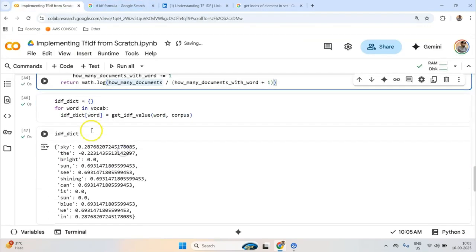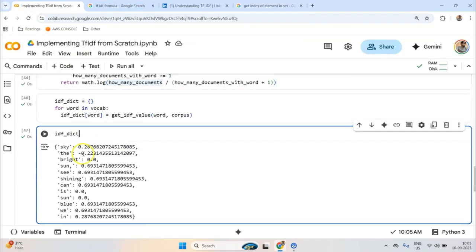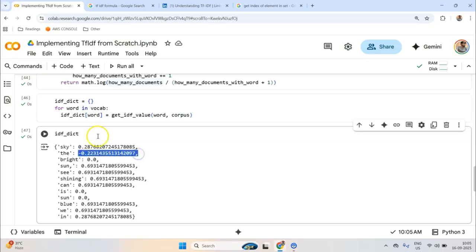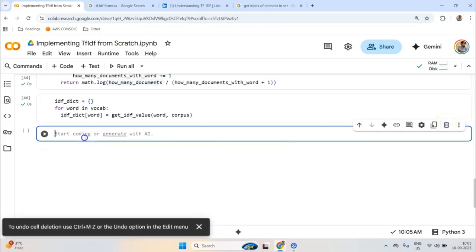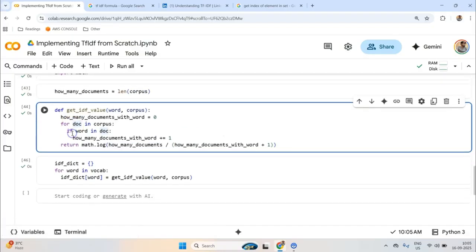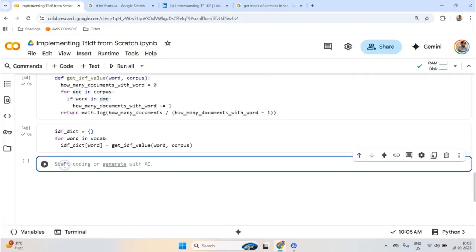Maybe because of log, but yeah, I think this is the process. But something is not right with this IDF value, but we will figure that out. For now, let's assume that this is okay. Okay, now finally, after we are done with this whole thing, we need to compute the TF-IDF matrix.